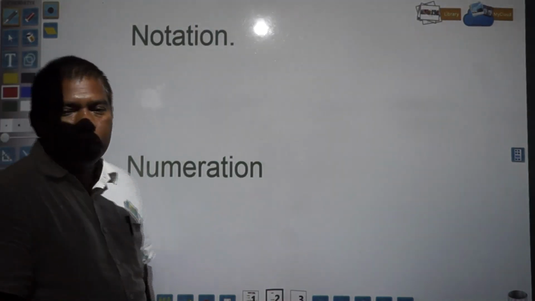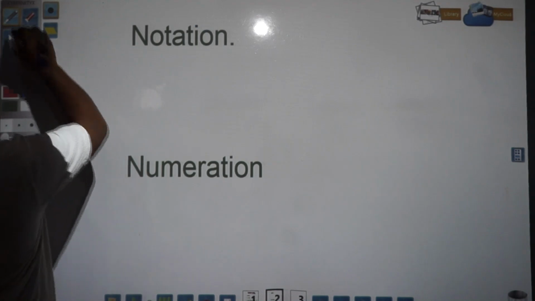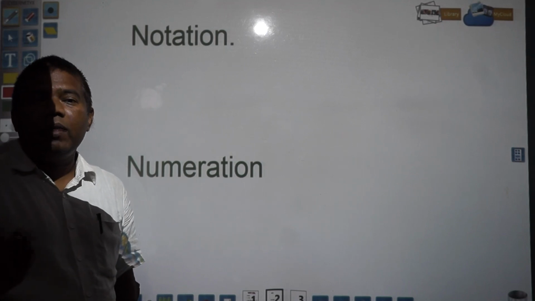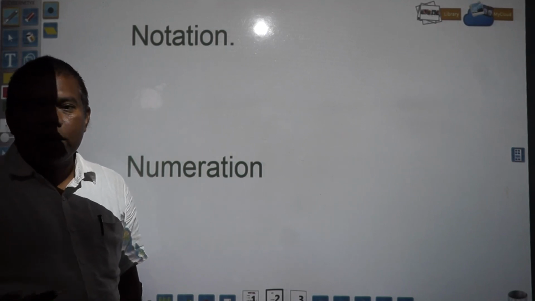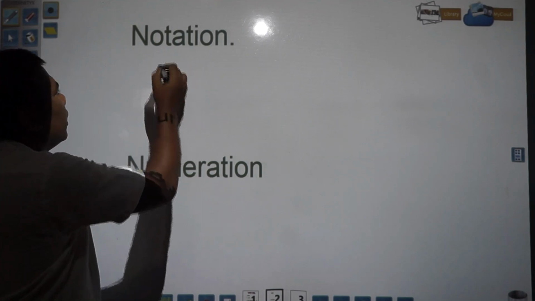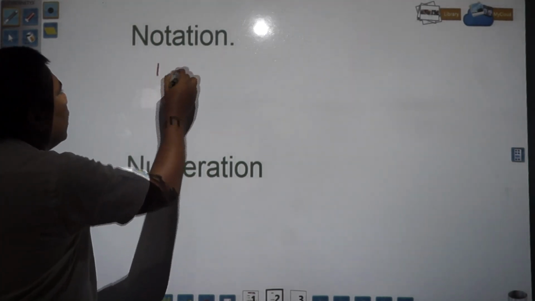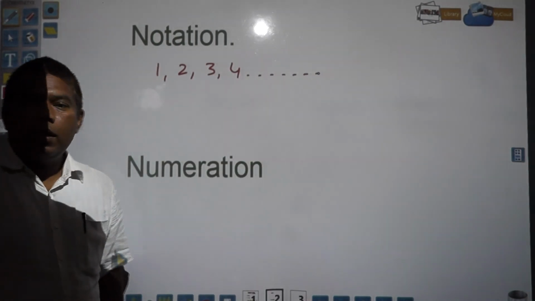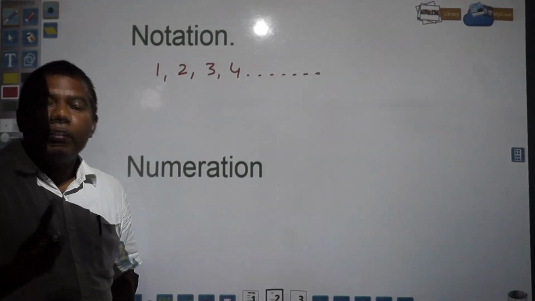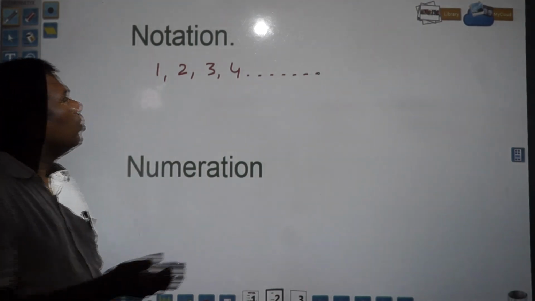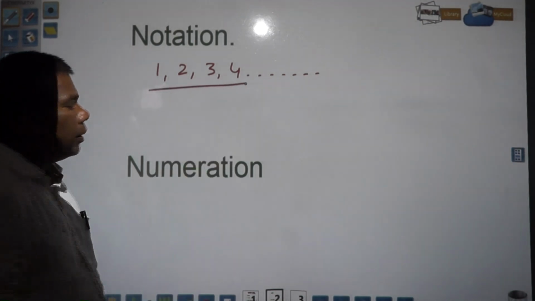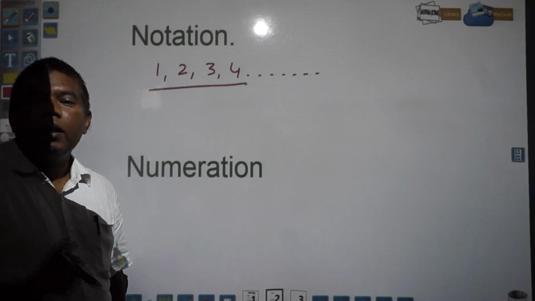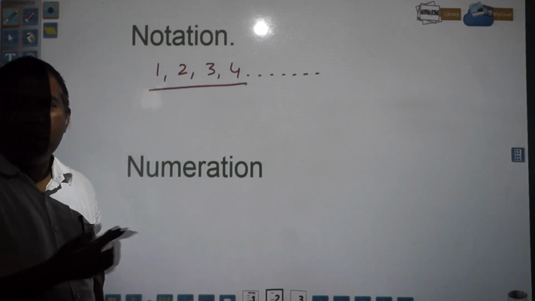First is notation. Children, we know that any number, if it is represented by figures, will be called notation. That you already know. Suppose we write numbers in figures, like 1, 2, 3, 4. We use figures or symbols, you can also say symbols. These are called notation. Second, you have numeration. What is numeration? Writing numbers in words. These are called numeration.